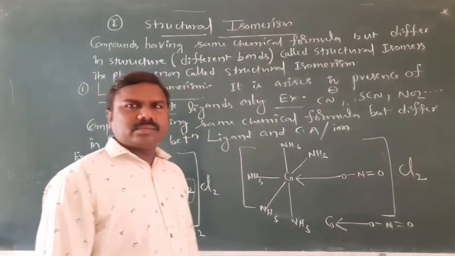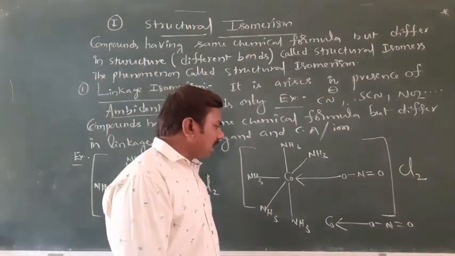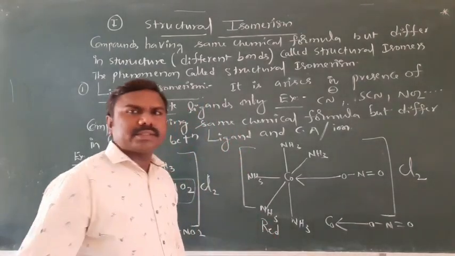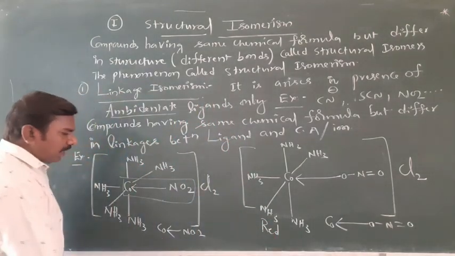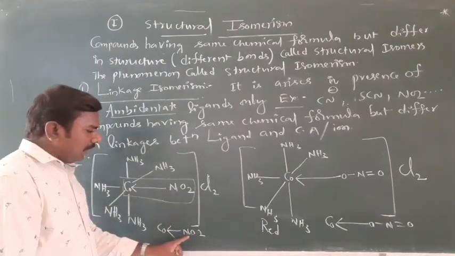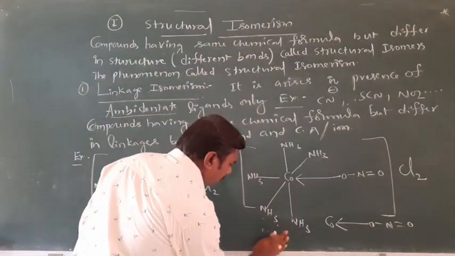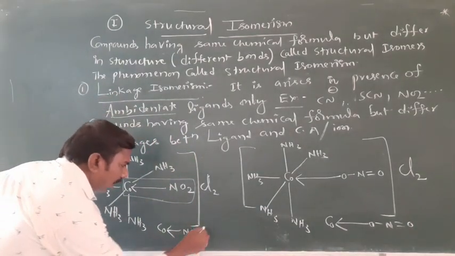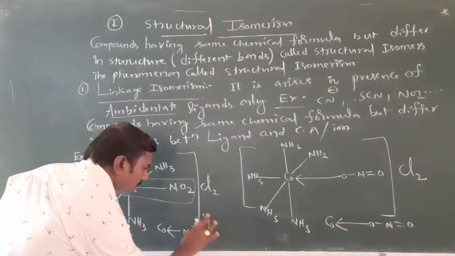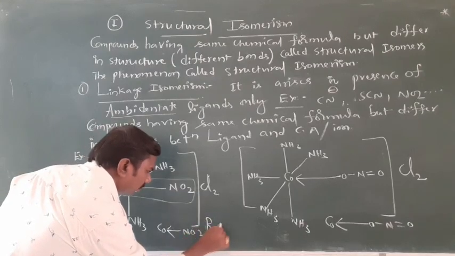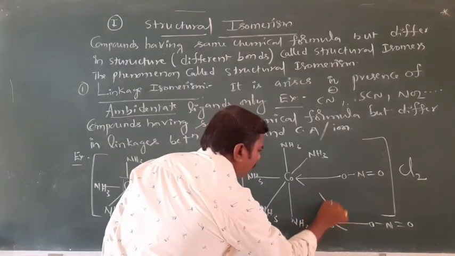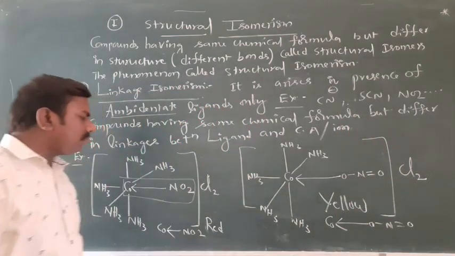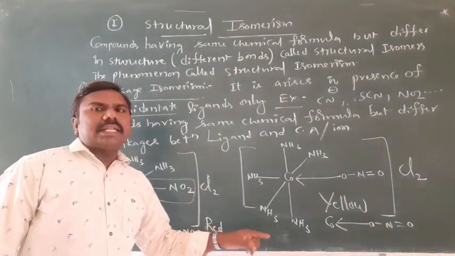The ONO complex is red in color, and the NO2 complex is yellow in color. So the colors are different.